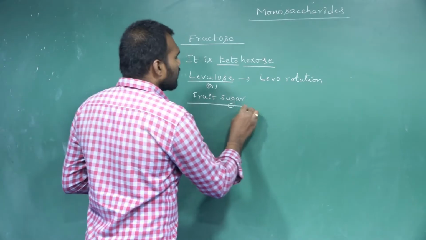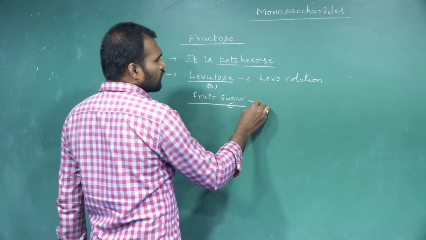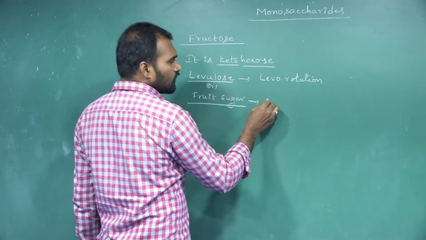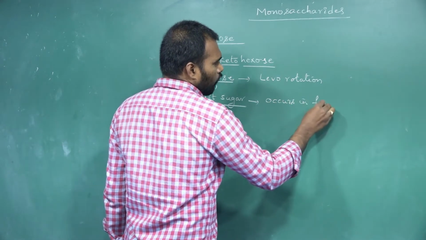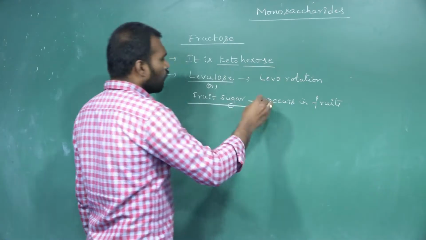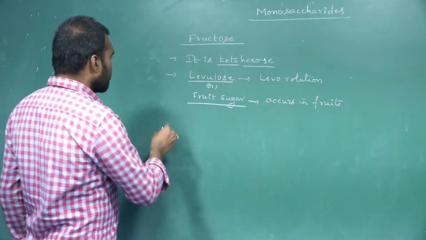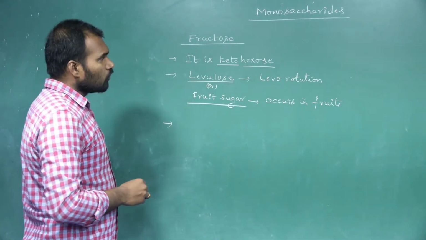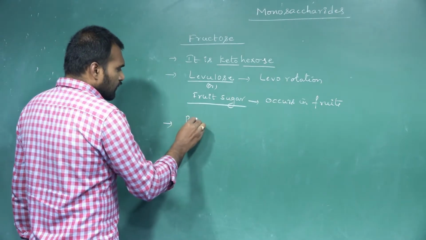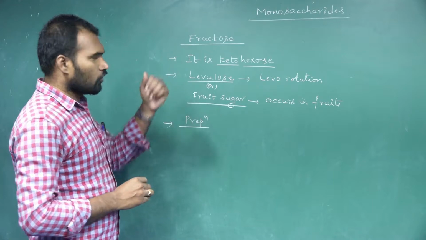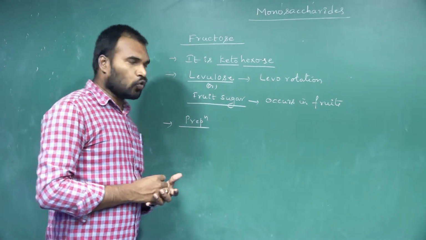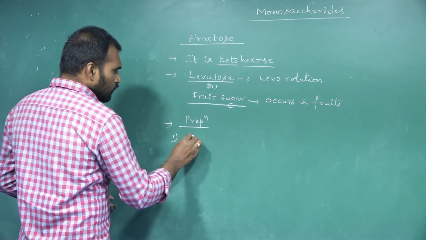And why do we call it fruit sugar? Because this fructose mainly occurs in fruits. So, fruit sugar. Next, coming to the preparation methods of fructose. We can mainly prepare fructose from sucrose